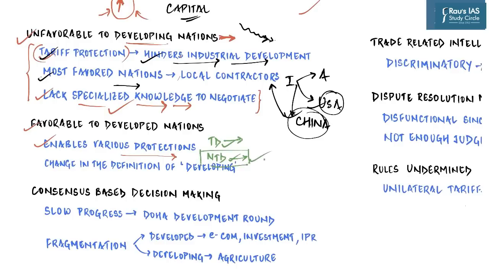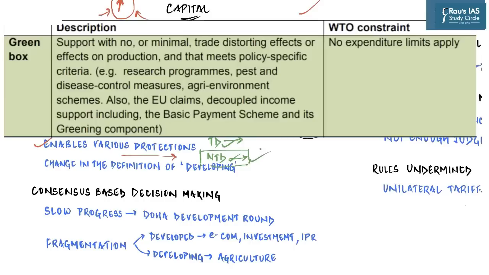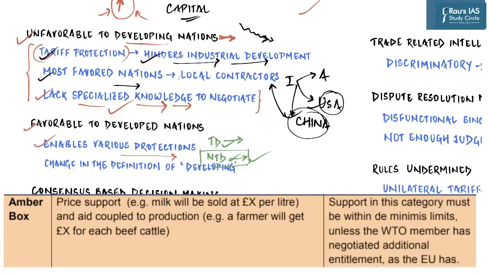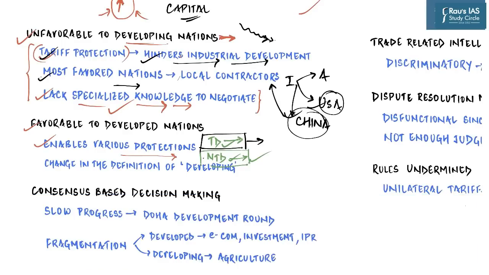An interesting fact is that most developed nations provide their farmers with the kinds of subsidies which are categorized under these allowed boxes, whereas the way India and other developing nations provide subsidies to their farmers has been categorized as trade distorting. There is pressure on them to put an end to or at least reduce these subsidies, which of course is in favor of developed nations.